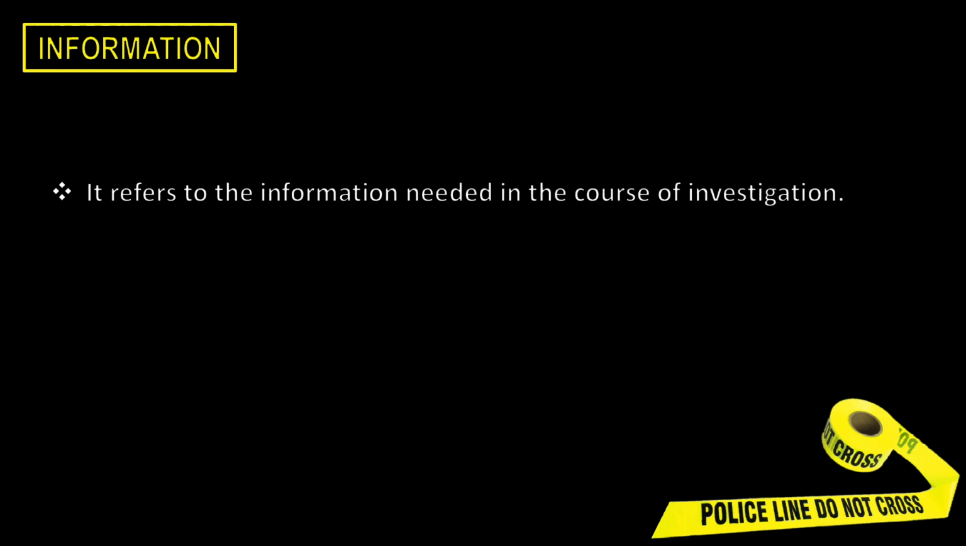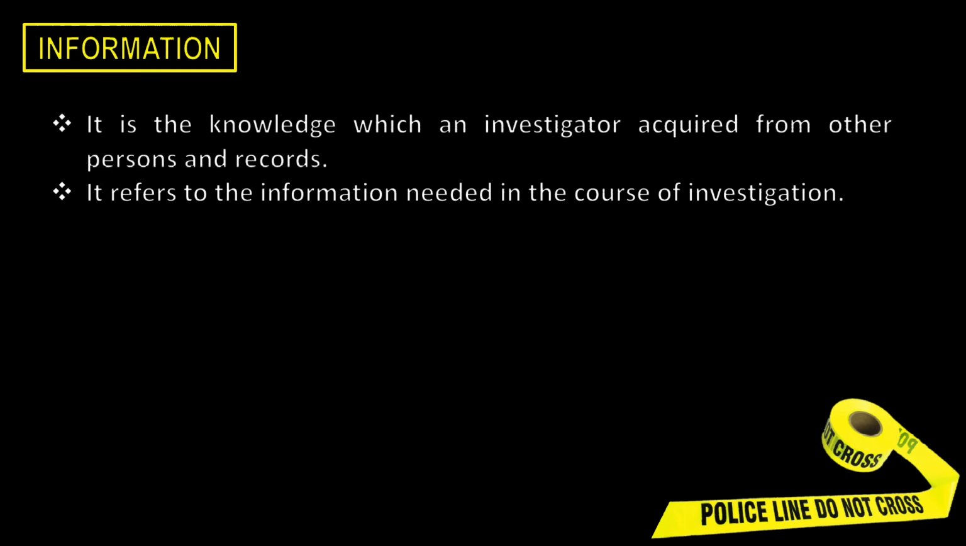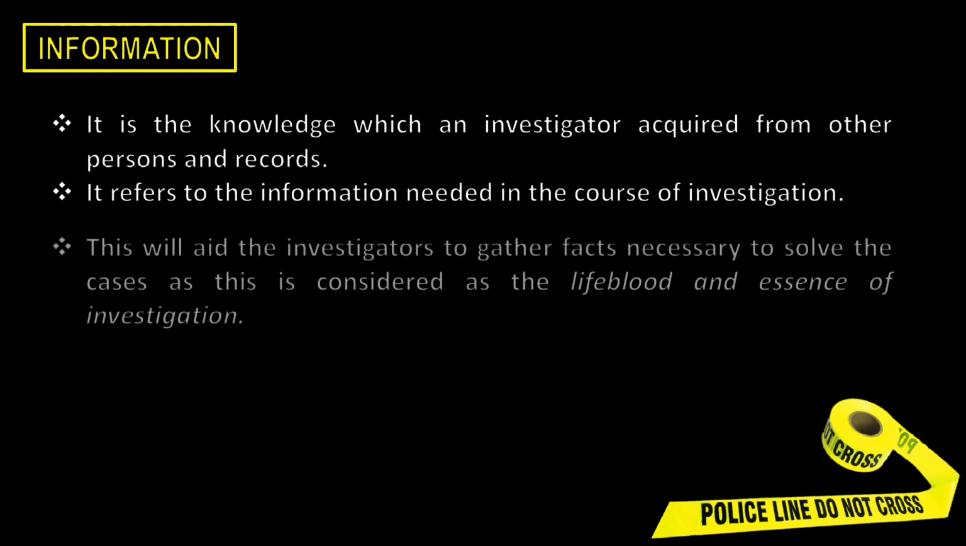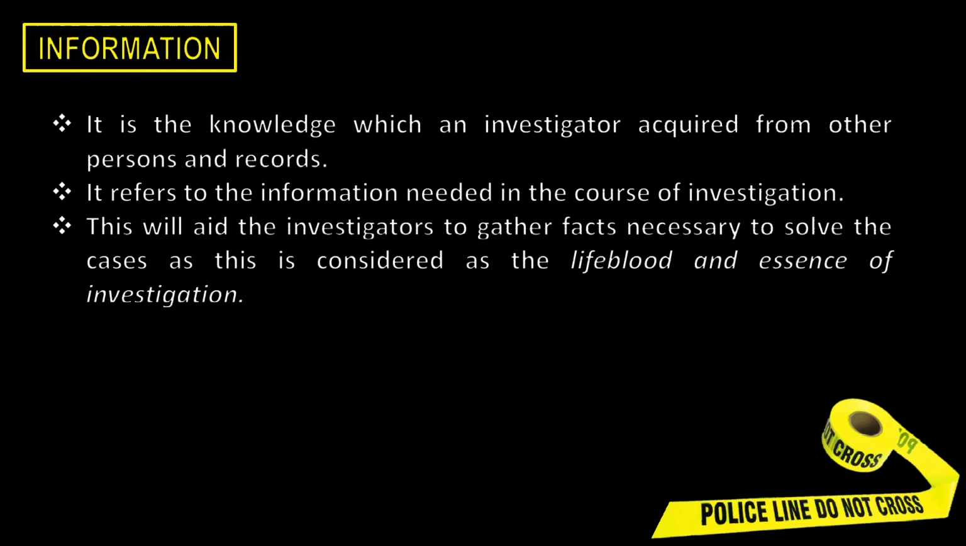Next would be tools in criminal investigation. So, just to give you a heads up, there are 3 I's of investigation. First would be information. So for information, it refers to the information needed in the course of investigation. It is the knowledge which an investigator acquired from other persons and records. This will aid the investigators to gather facts necessary to solve cases as this is considered as the lifeblood and